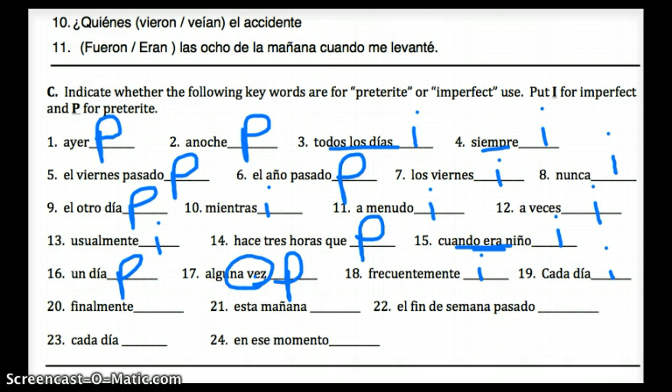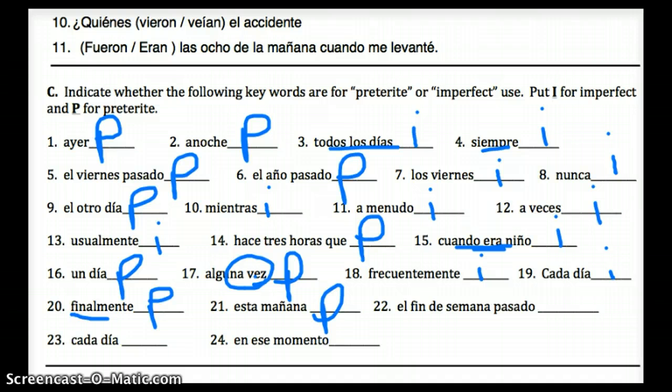Finalmente, finally, and what would that be? Preterite, because it's finally. So whatever happened after finally, it's over with. Does that make sense? So finally, he got the girl to go on a date with him. Well, he didn't have to keep trying after that, so it's a final action. Esta mañana is this morning. So that indicates something that happened and is now over with. So that would be the preterite.